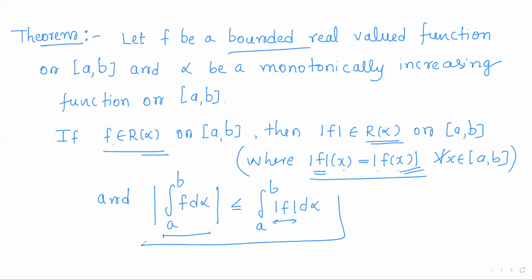To prove this inequality, we shall start with the left hand side. So consider the absolute value of the Riemann-Stieltjes integral of f. We know that for any real x, modulus of x has two values: it is plus x or minus x.